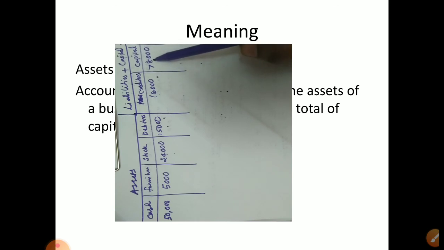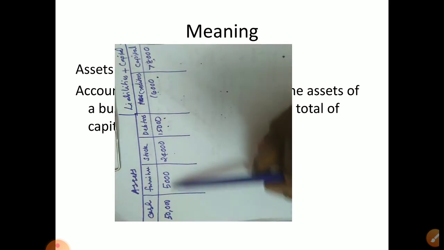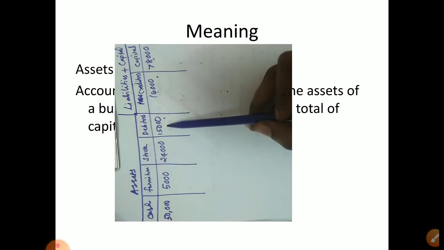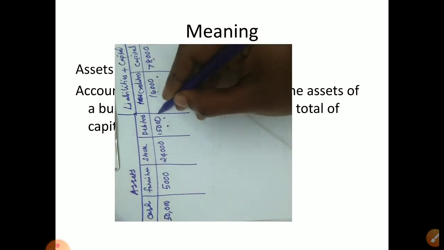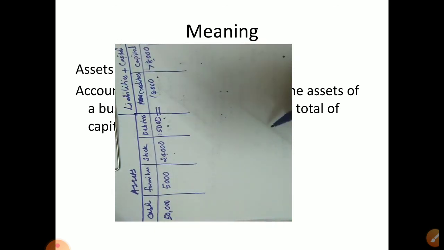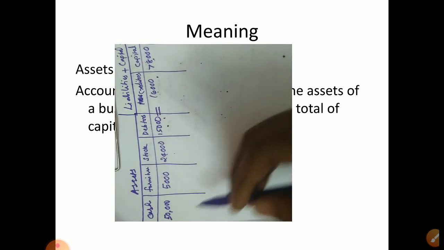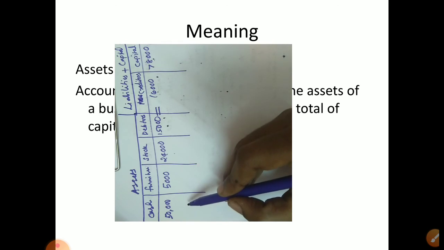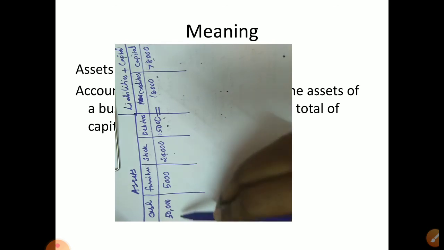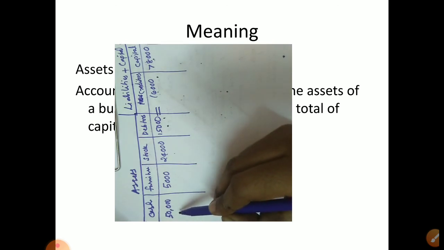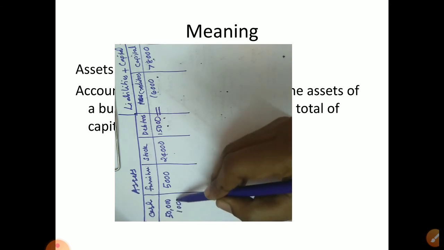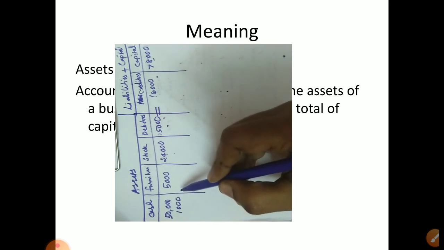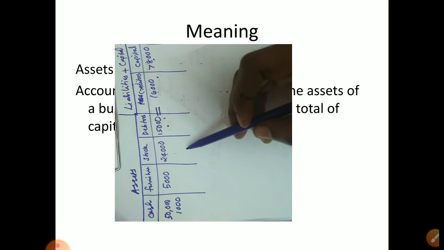Okay, now this is the position. Now if you total this side, you will be getting 94,000, this side also 94, so it is equal. Now both the sides are equal. Now the another transaction, paid rent. So when we pay rent, what will reduce? Cash will reduce. How much rent paid? 1,000 rupee rent paid.